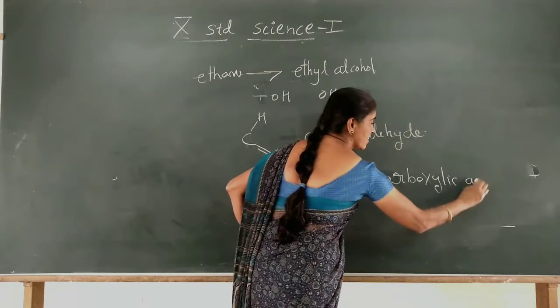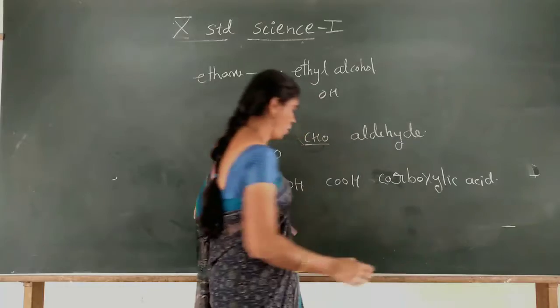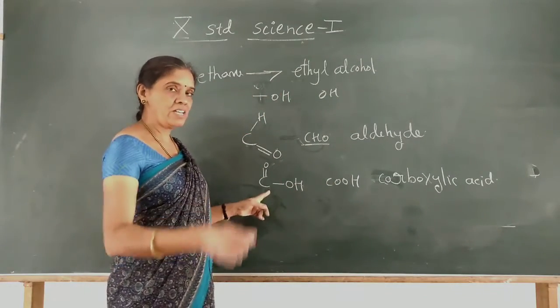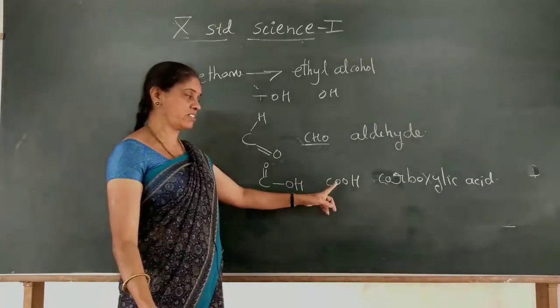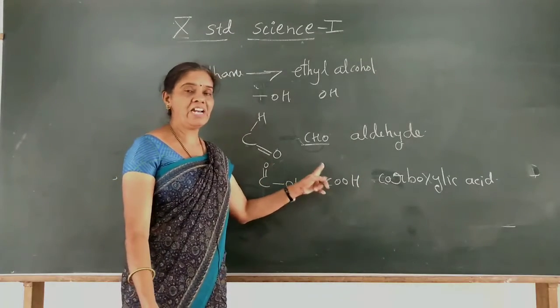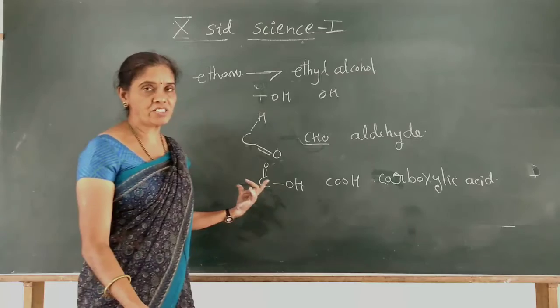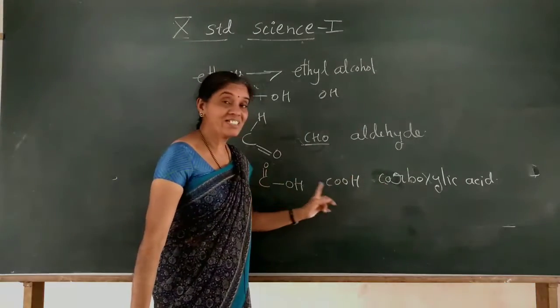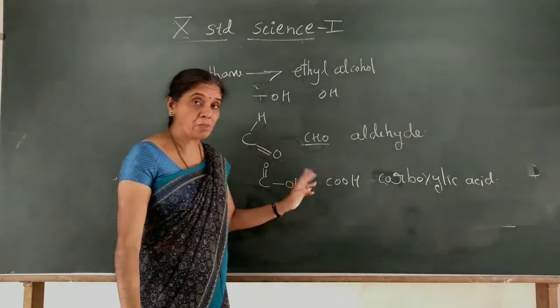You can show the bonds like this. This is the functional group which replaces the hydrogen and occupies its place. It is acidic in nature, so it is called a carboxylic acid.